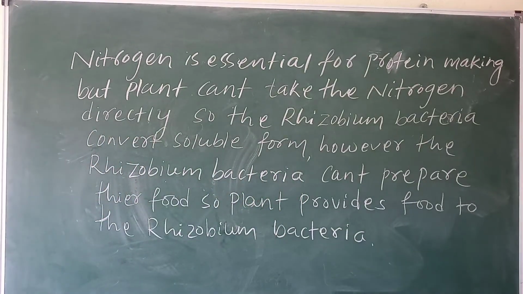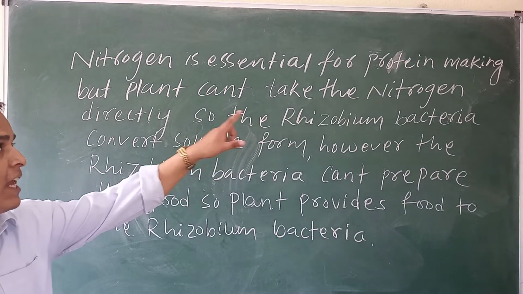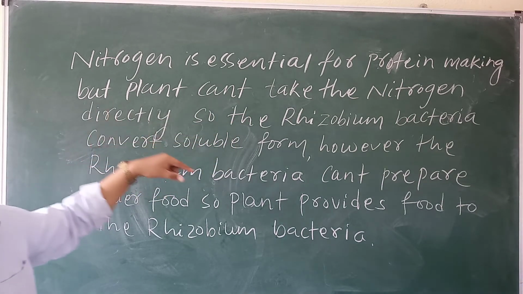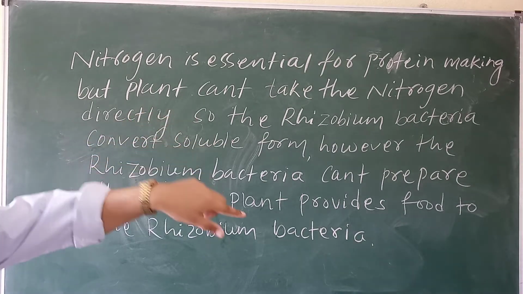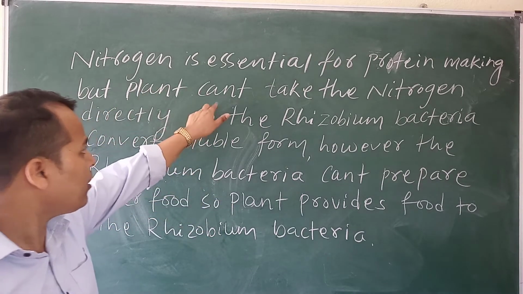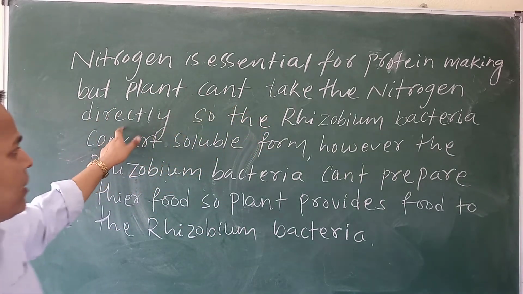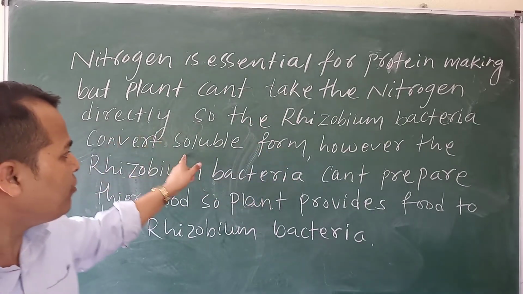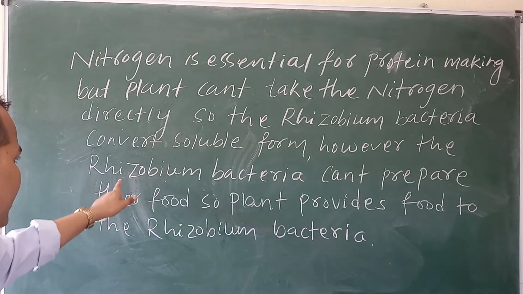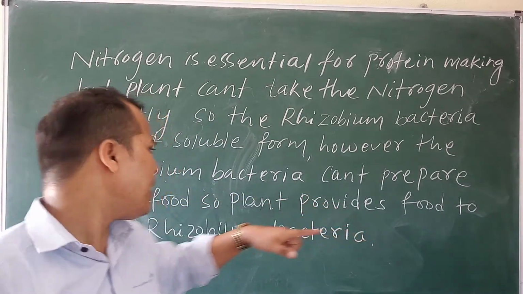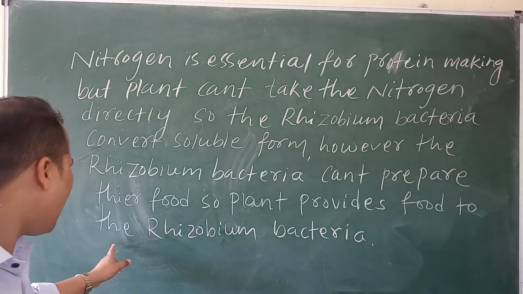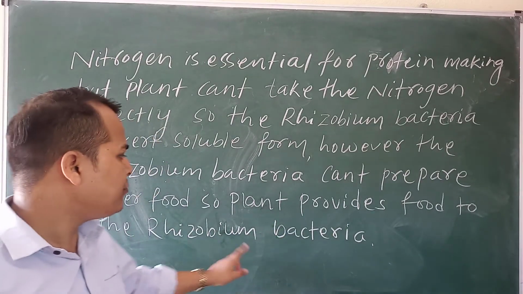Nitrogen is essential for protein making. Plants cannot take the nitrogen directly, so the rhizobium bacteria convert it into a soluble form. However, the rhizobium bacteria cannot prepare their food, so the plant provides food to the rhizobium bacteria.